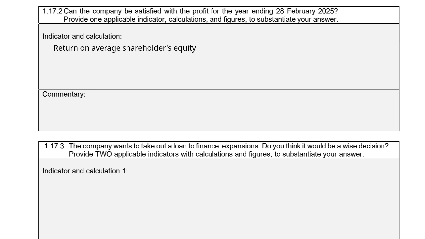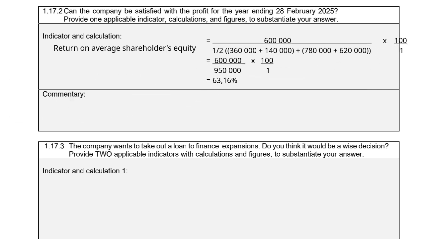That'll be your net profit after tax divided by the average capital employed. Now remember, your average capital employed is half of your ordinary share capital plus your retained income for each year. So then if we do the calculation,